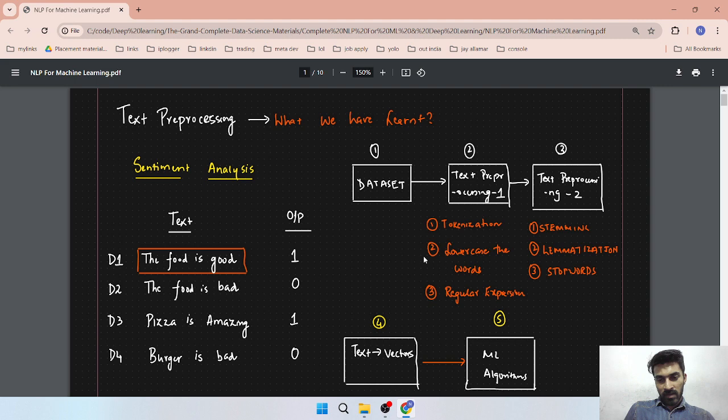And we have to apply a regular expression so that we get only English words and numbers, and things like commas will be neglected.